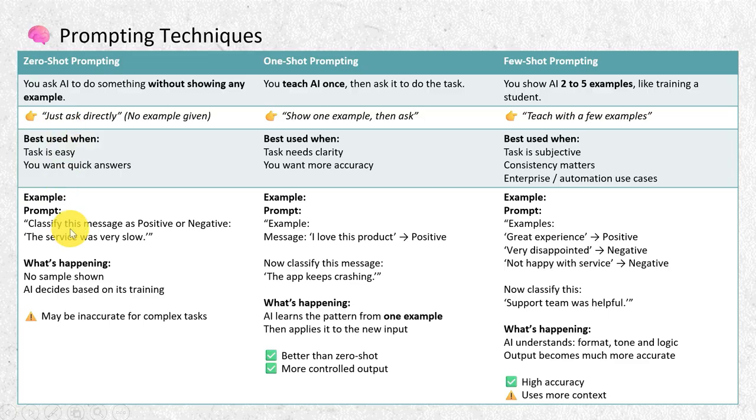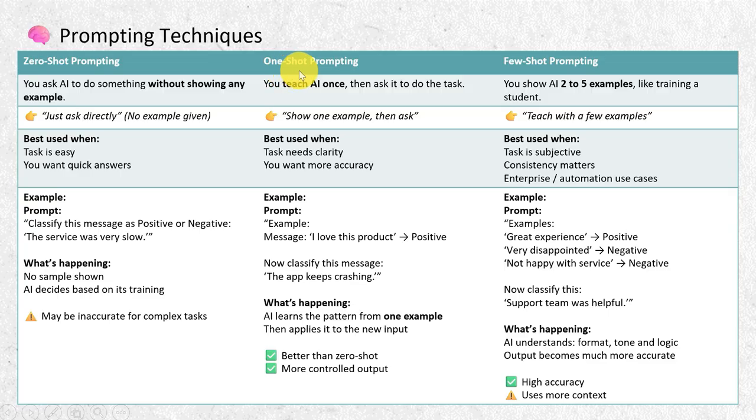Example: classify this message as positive or negative. The service was very slow. Here, no example shown. Artificial intelligence decides based on its training. This works best when the task is simple and you want a quick answer, but for complex tasks, the result may not be accurate.